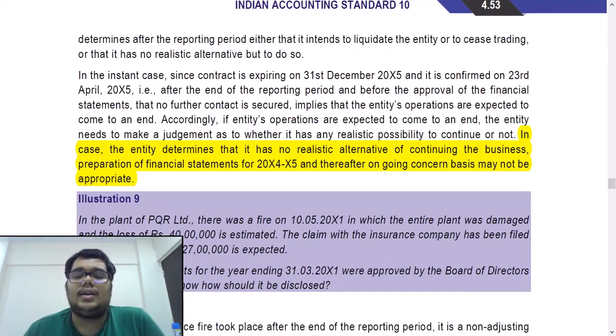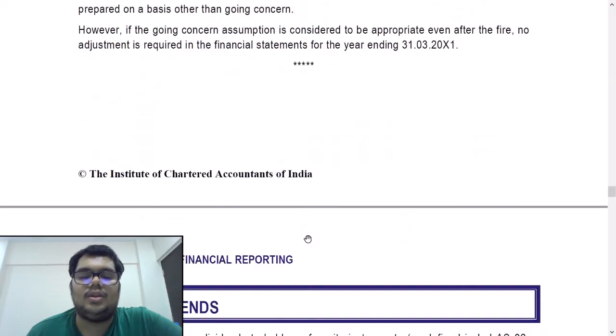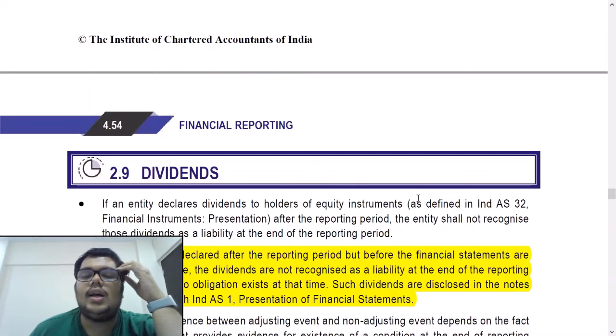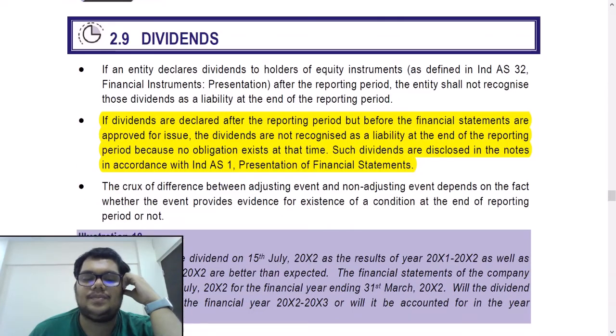But now if you read, the important point is "in which the entire plant was damaged." So this may indicate that the going concern of the company is under threat. So you can write a two-way answer: if the going concern is under threat, it is an adjusting event and therefore it would not be appropriate. If however going concern is not under threat, then this should be considered as a non-adjusting event. Okay. Next, dividends. If you are declaring dividends after the reporting period, they will be a non-adjusting event, but only disclosure needs to be made in accordance with Ind AS 1 presentation of FS.